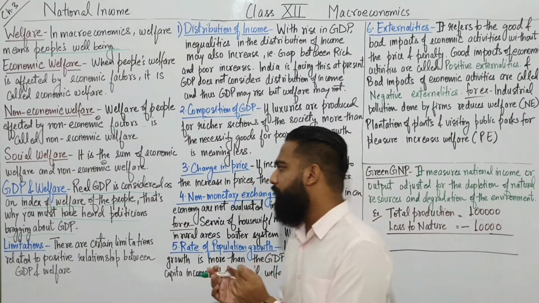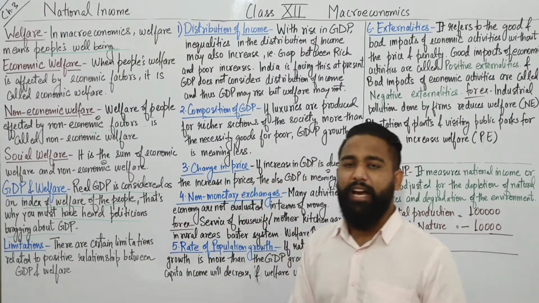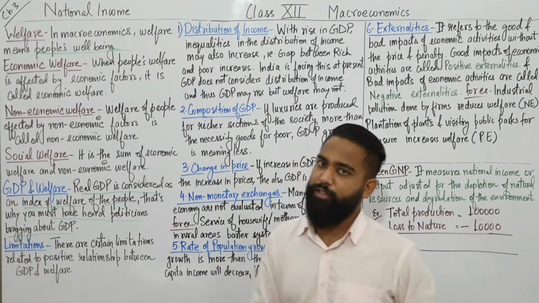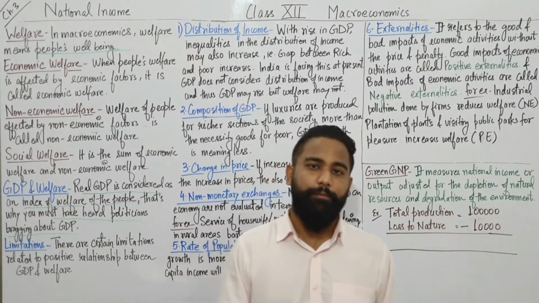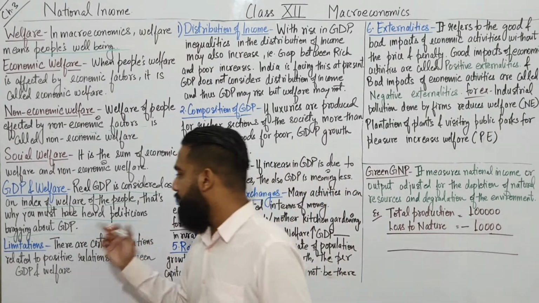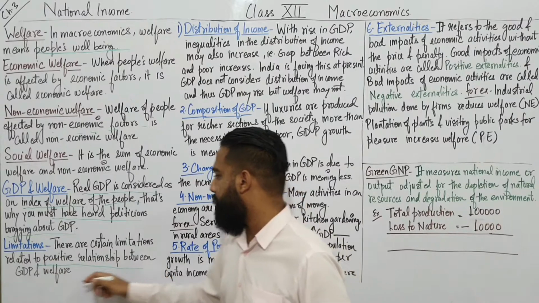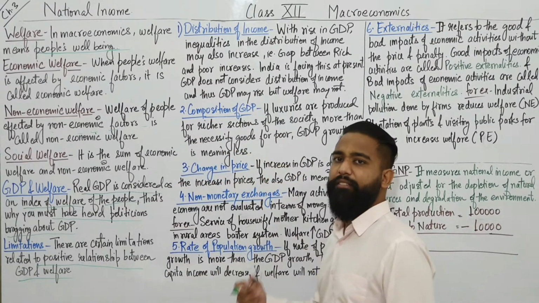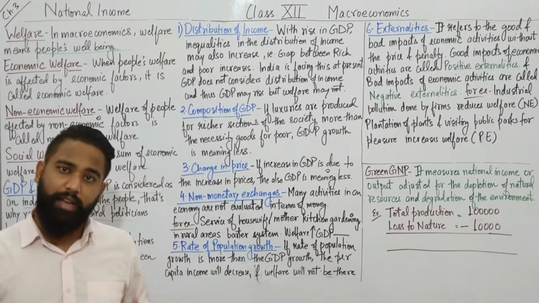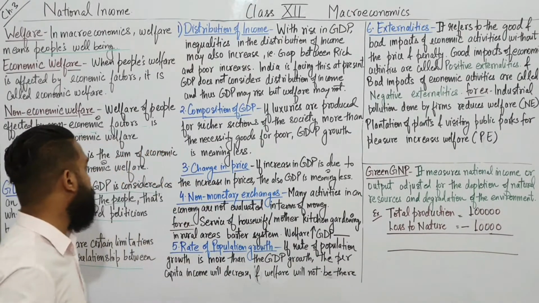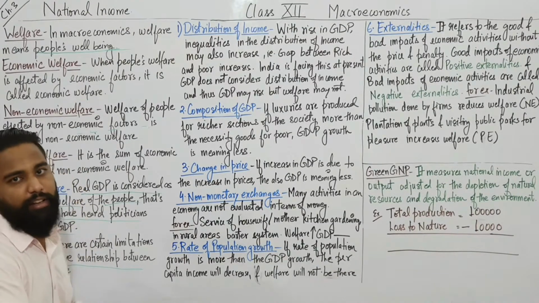It's very important for development, it is an index of welfare, but it's not always that if GDP is growing, welfare is also growing. So there are some limitations of GDP. There are certain limitations related to the positive relationship between GDP and welfare. It's not necessary that it happens every time. So students, let's start with the limitations of GDP and welfare.